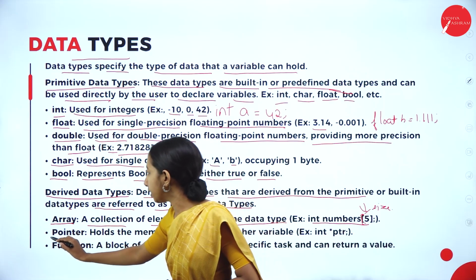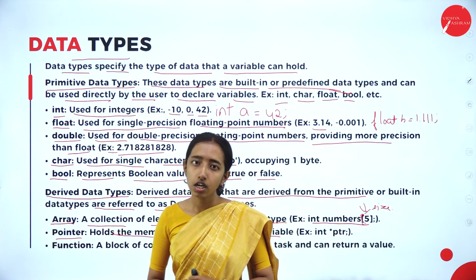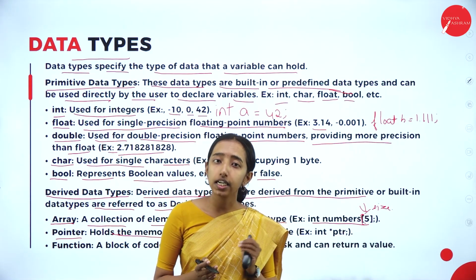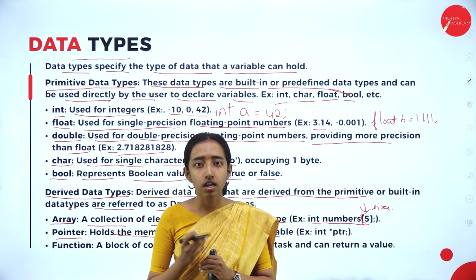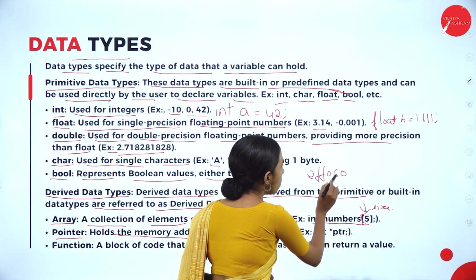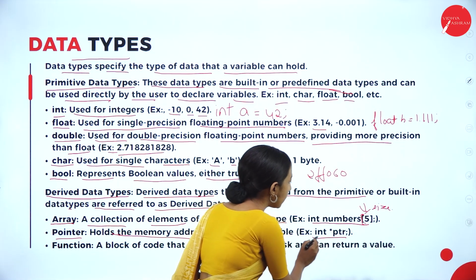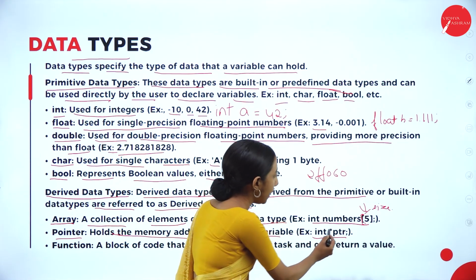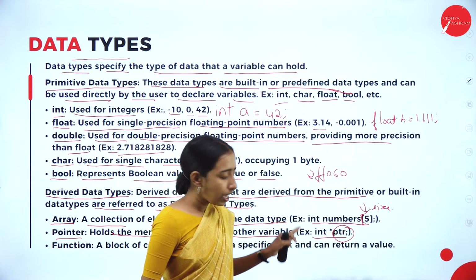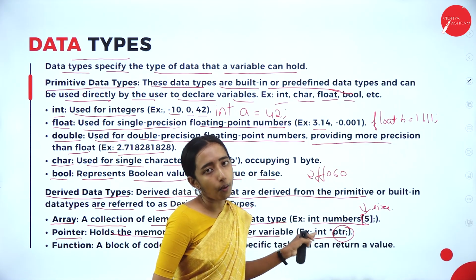Next we are having pointer. The pointer is also a variable that holds the memory address of another variable. The memory address can be like 2F060. So these addresses are held by the pointers. Example, how to write it? int *ptr. Here int is the data type and *ptr is the variable. This way we are declaring a pointer.